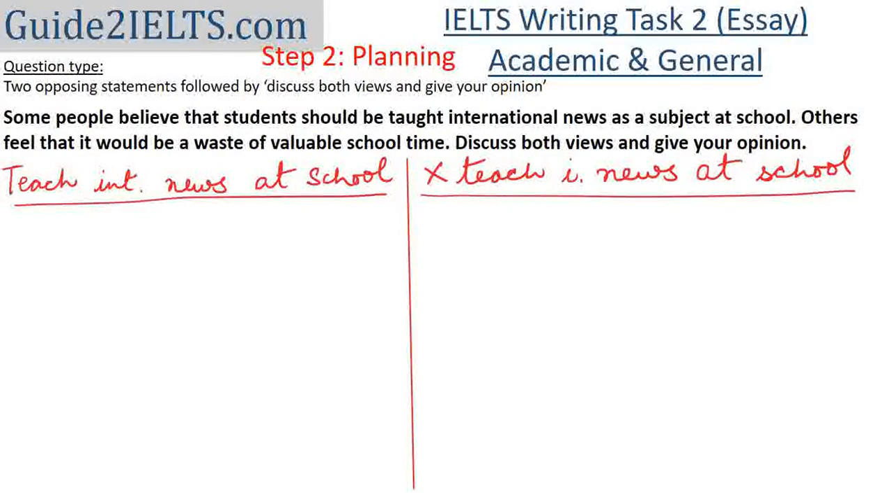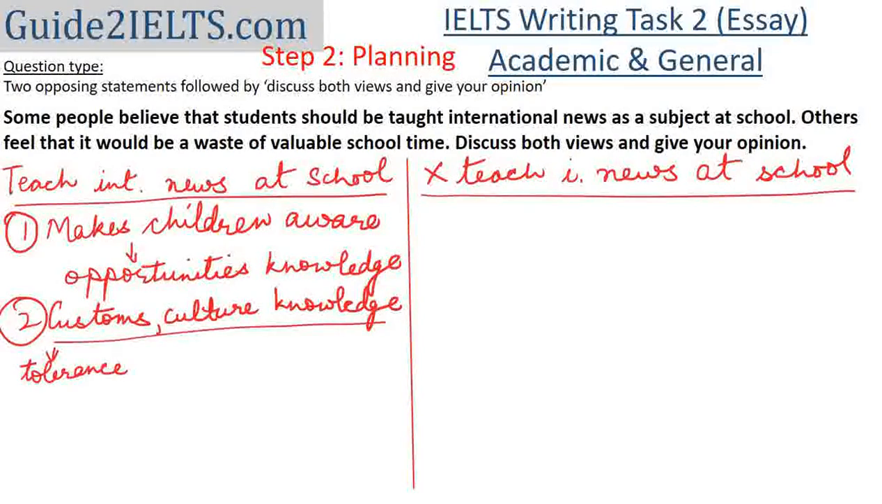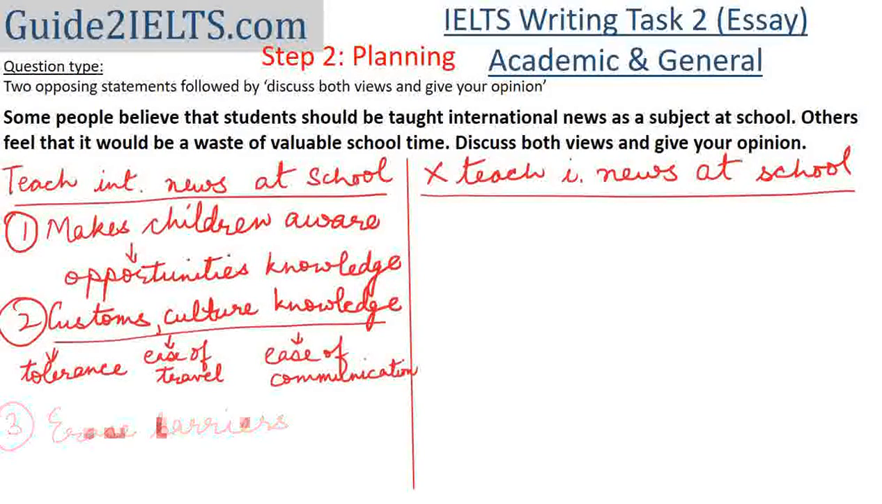So on the left side, where we are writing why international news should be taught in schools. First point, it gives awareness to children about what is happening across the world, and this awareness helps them understand what opportunities they can explore across the world. Next, through news from other countries, they can get to know about the culture and customs of other countries. This again will in turn lead to tolerance towards other cultures. It would make traveling easy. It would make communication easy. Next point, it would erase barriers. After all, these students are the future. So if they understand other cultures, if they are more tolerant towards other cultures, it could lead to a more peaceful world in future.